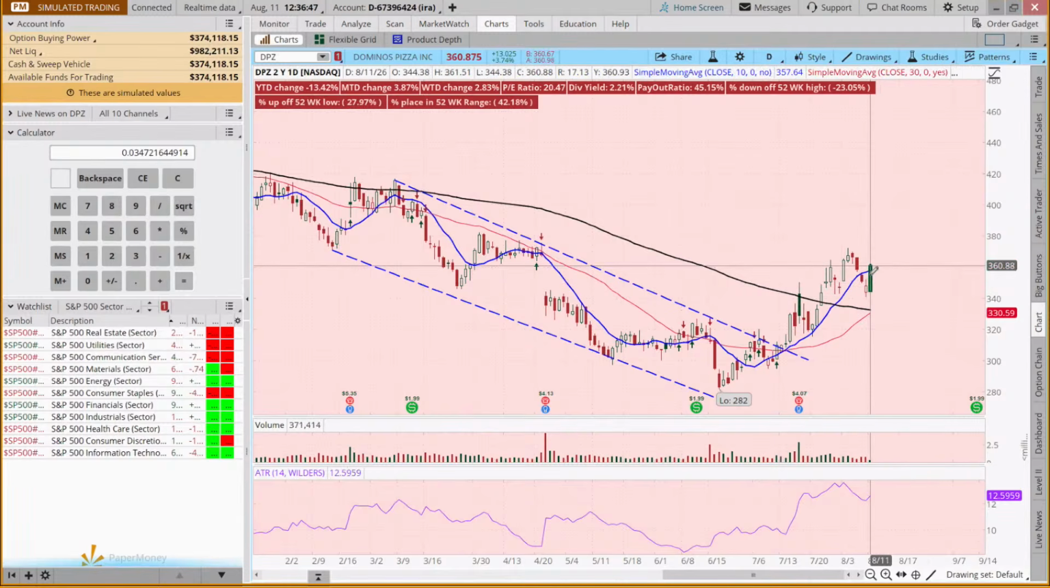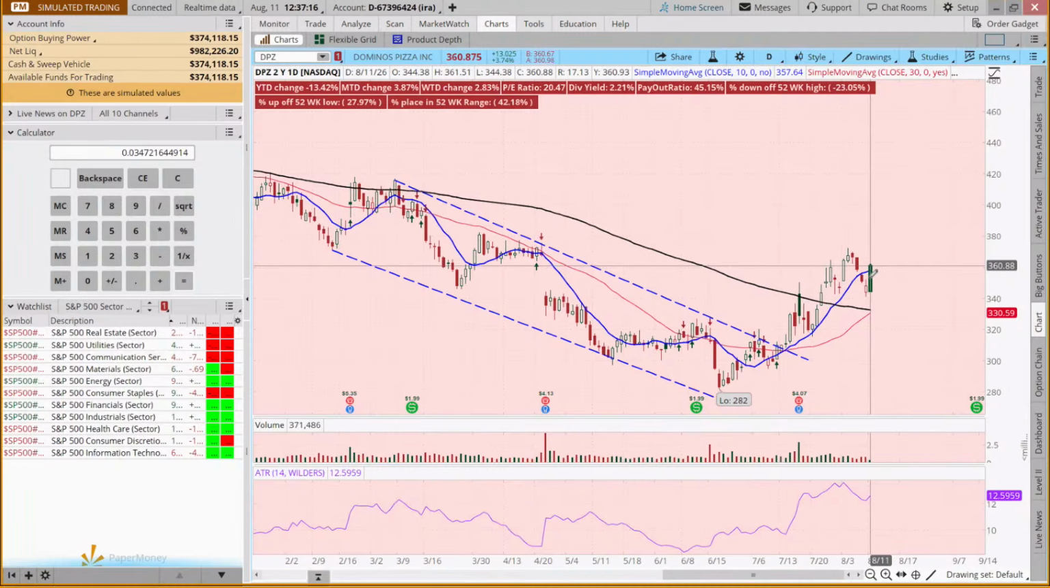And then with an ATR trade, we might say, okay, so for our stop, we're going to take today's low, which is 344.38, and we're going to subtract 12.53. So if it goes 12 bucks below that, we're out. 344.38 minus 12.53 is 331.85.